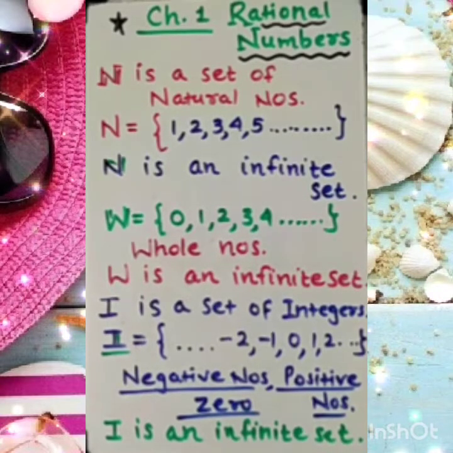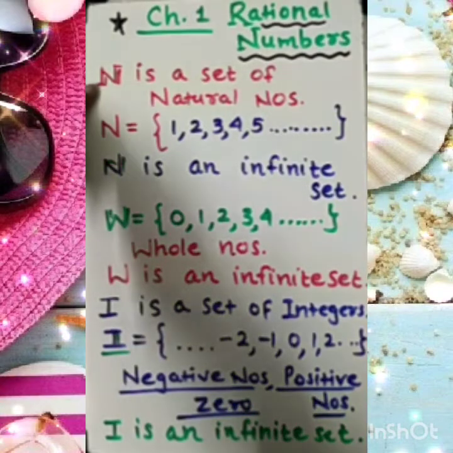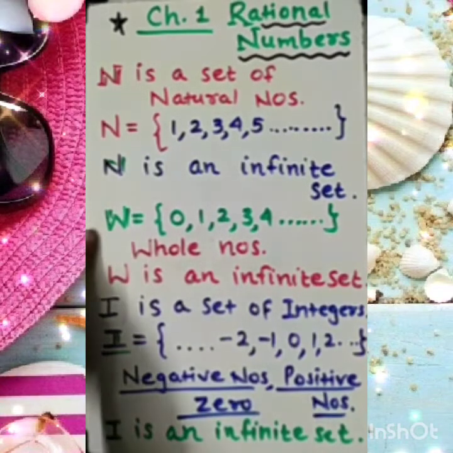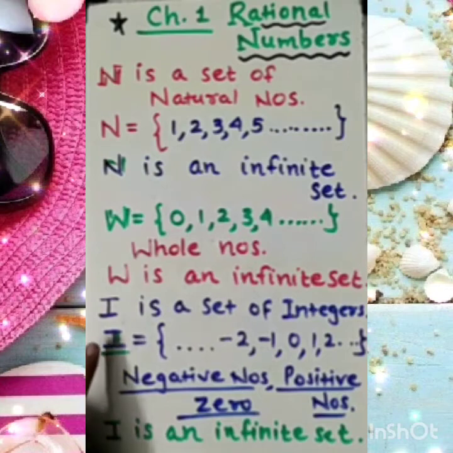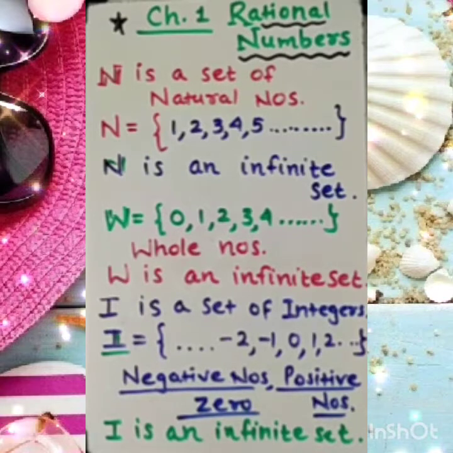Clear to you? So after introducing the natural number set, the whole number set and the set of integers I, let's move on to the set of rational numbers. Let's see what the set of rational numbers is.